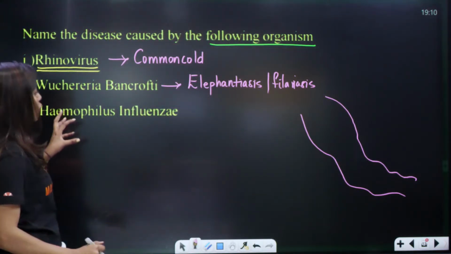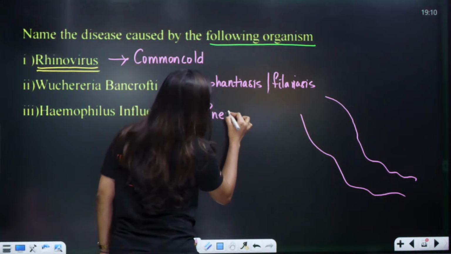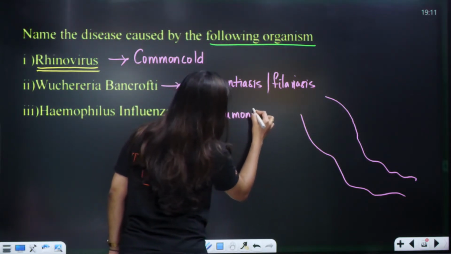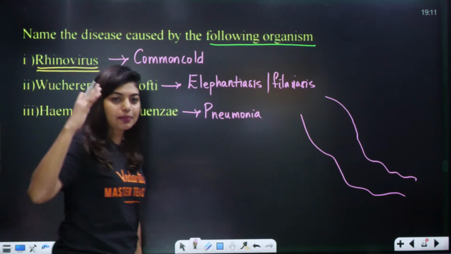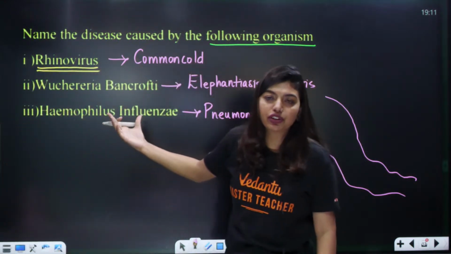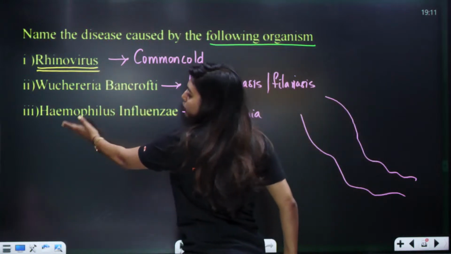Now, next is Haemophilus influenzae. All of you have already put the answer. Ma'am, it causes pneumonia. Okay, ma'am, it causes pneumonia. Clear? Easy peasy. Like this, many questions will come for you for 3 marks. 2 marks is done. Now we are doing the 3 mark question. Like this, 1 mark questions can come.